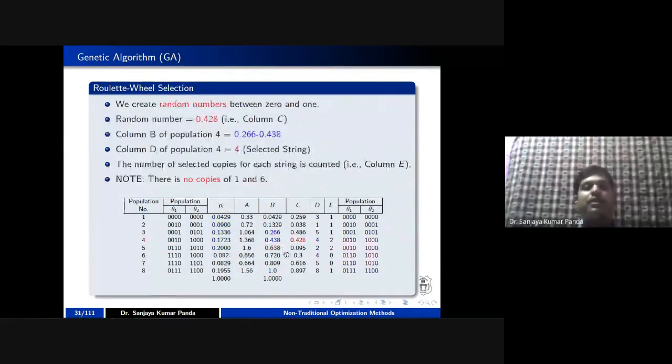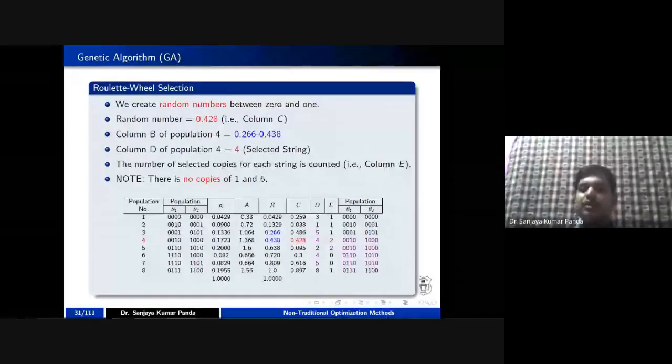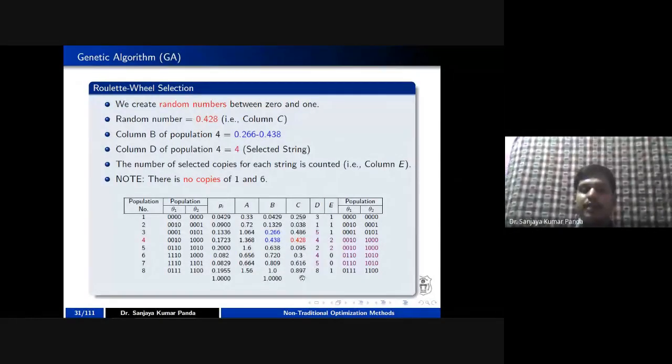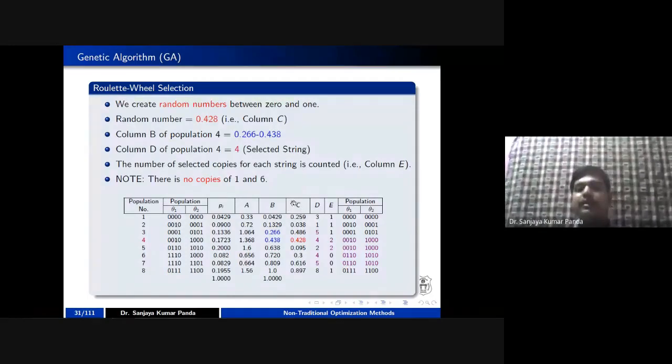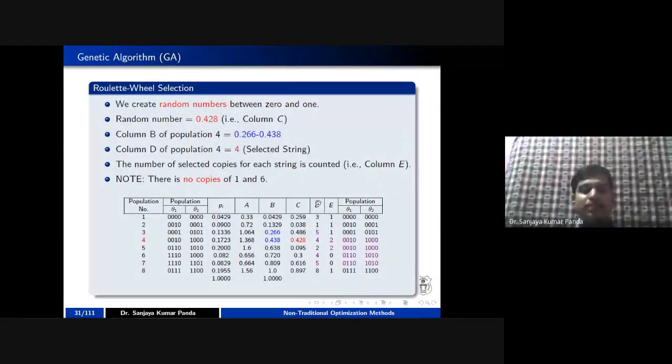Once you calculate this cumulative probability, you generate a random number, which is listed in column C. This random number you can generate between 0 and 1. In fact, all random numbers are generated in the range of 0 to 1. Randomly, let's say these values come out as 0.259 to 0.893, which I have represented in column C. Then in column D, I have to see which particular chromosome is fit and which is not.